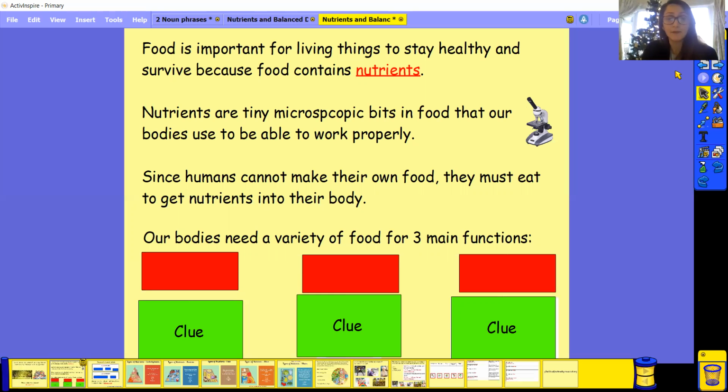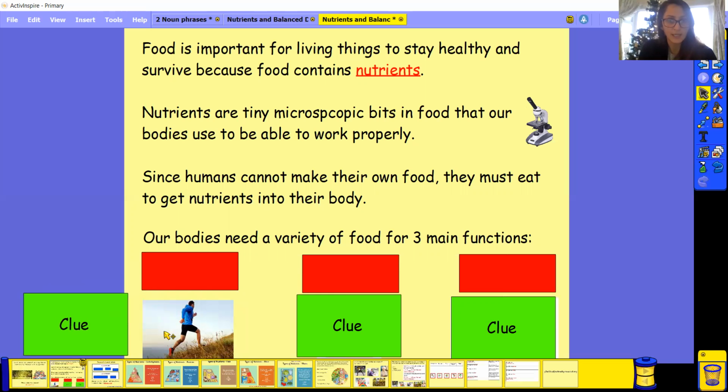Our body needs a variety of food for three main functions. I've got some clues here. Why do we think we need to have food or nutrients? There's a bit of a clue here. Think about what this man's doing. Have a think. So we need nutrients for energy, for exercising. If we don't have enough food, we don't get enough energy, okay? We can't do anything if we don't have the energy to do it, okay?